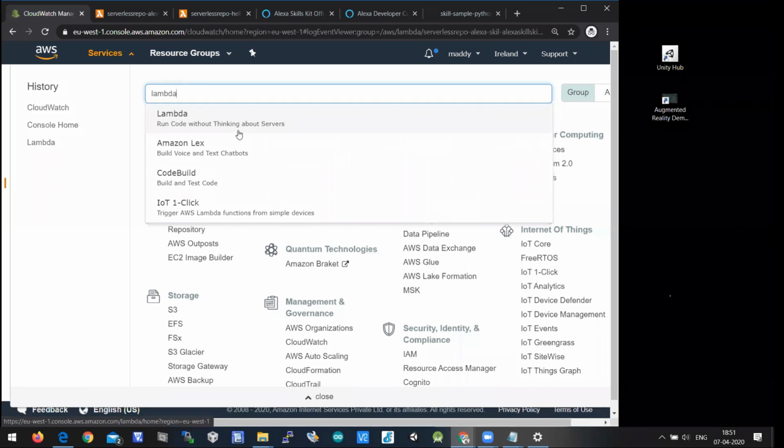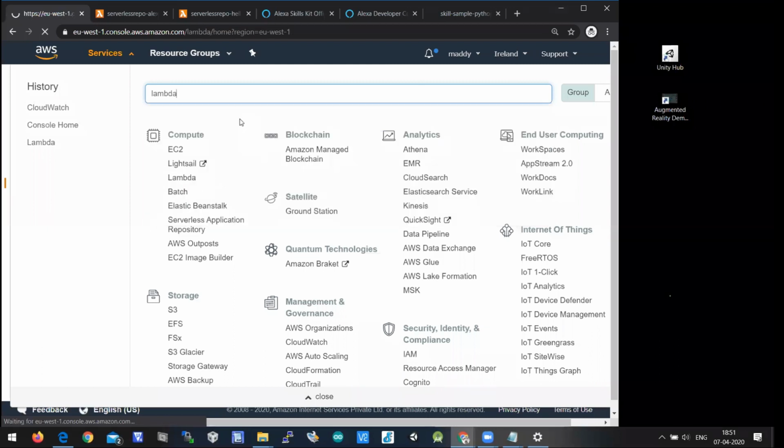Okay, so nowadays, in the technical era, people are focusing on serverless repositories where they are not focusing on creating servers and all. Someone will create the server and they just host their program application there itself. So that is called Lambda, which is run code without thinking about servers.